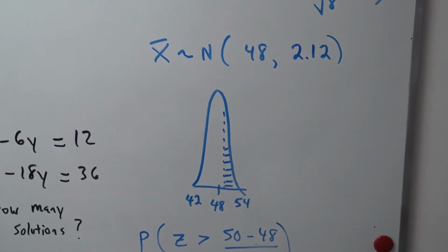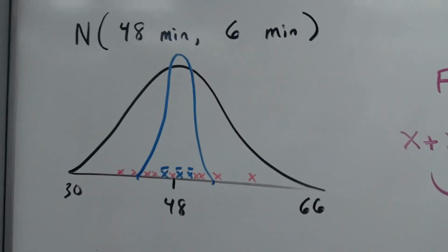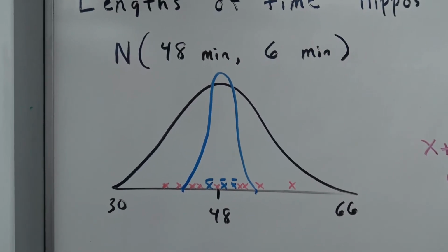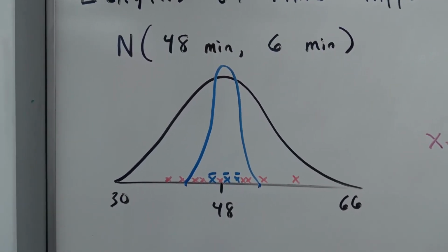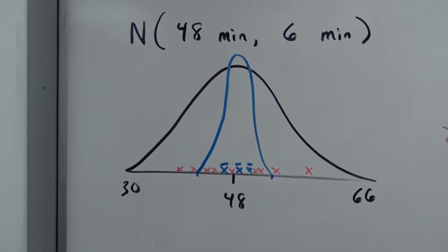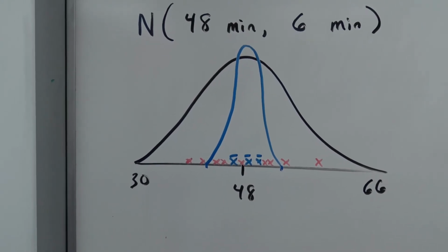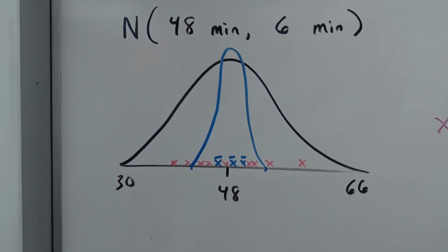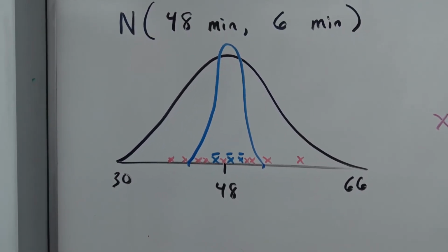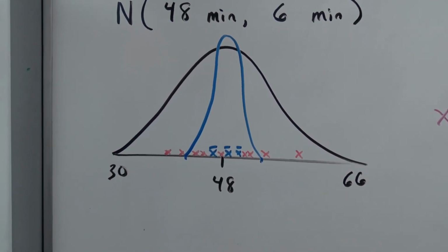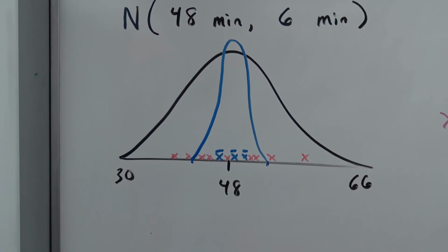And then one more thing: how is this sampling distribution related to the original one, the original population distribution? Well, one hippo at a time, if you look at those little red X's, those would be like a sample of 8 from the population. So those are different hippo times. We would add those 8 times and divide by 8 to get a mean average, and then the sample means would be distributed according to that blue distribution, because there's a whole lot less variance when you take the sum of 8 numbers and divide it by 8 to get an overall mean average. So that's why the sampling distribution of means is much less spread out.